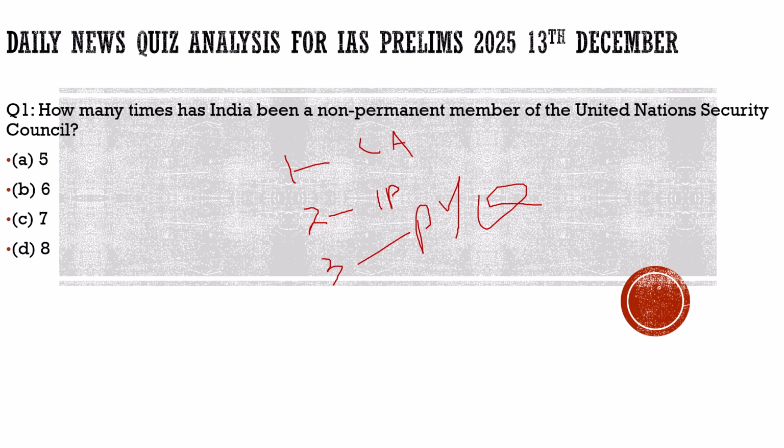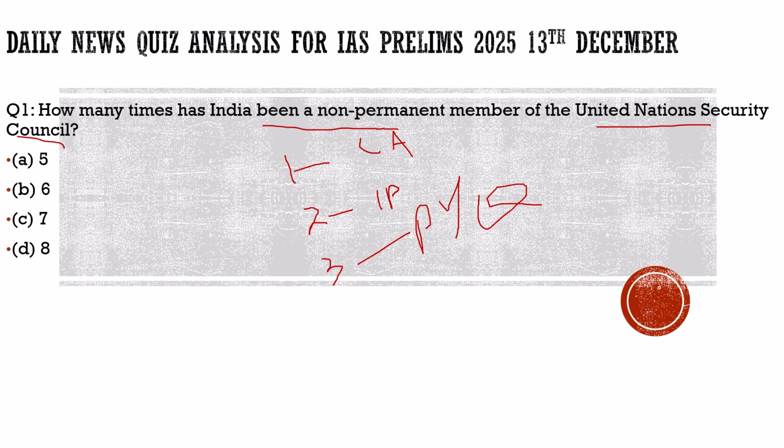Let's try to solve the first question here. The question says, how many times has India been a non-permanent member of the United Nations Security Council? As I have always told you, before we solve the questions, we will go through the background of why we brought this question.